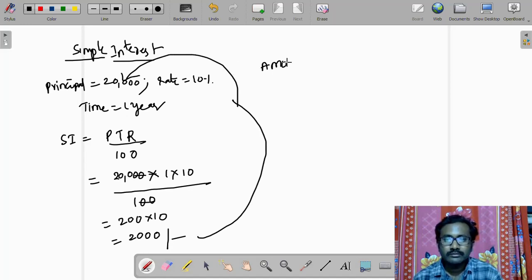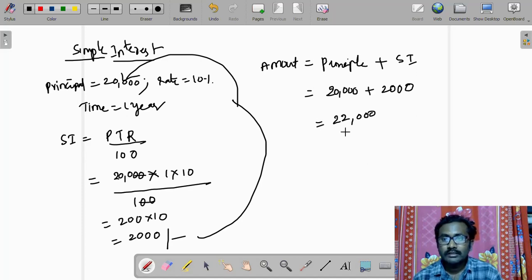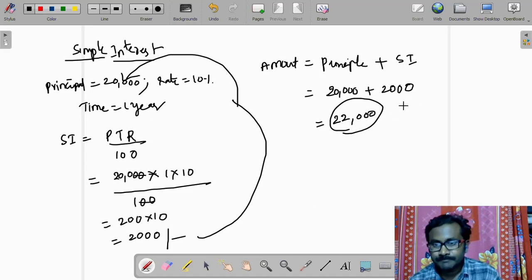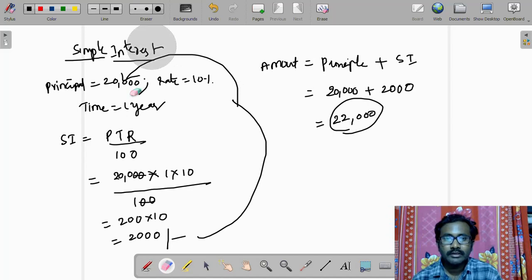Amount is equal to principal plus simple interest, where simple interest is calculated by PTR by 100, as we already saw. So principal 20,000 plus simple interest 2,000, totally I have to give 22,000 to person B. So 22,000, the 20,000 you borrowed plus 2,000 rupees. Now we can keep this 22,000 aside.